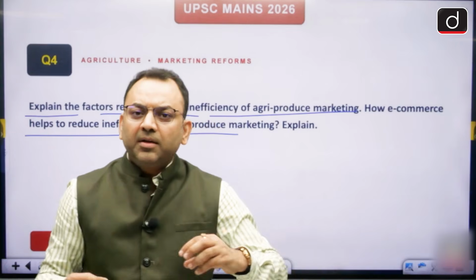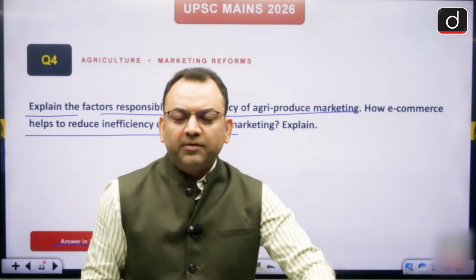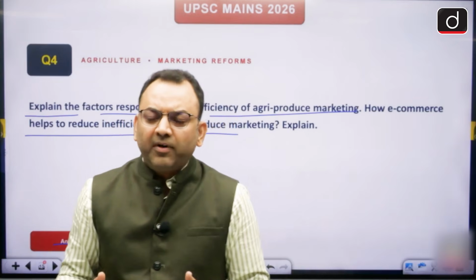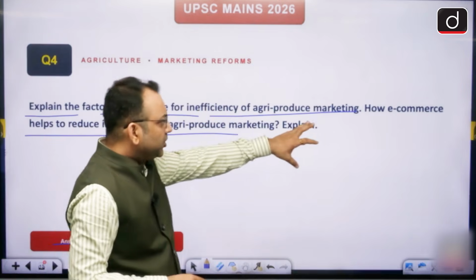As a result, farmers get 30-40% of the produce amount. The rest goes to the middlemen. So farmers are not getting what they should get, and that is why a list of problems is there. Now, coming to the solution, how e-commerce helps?